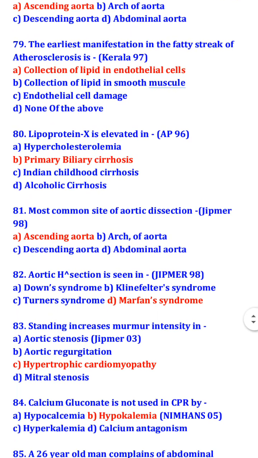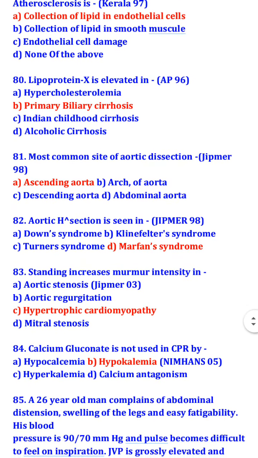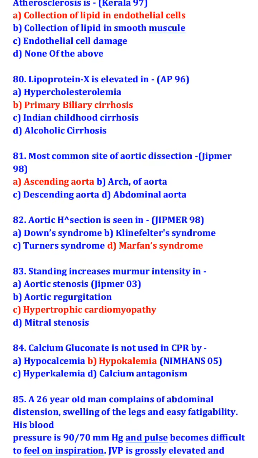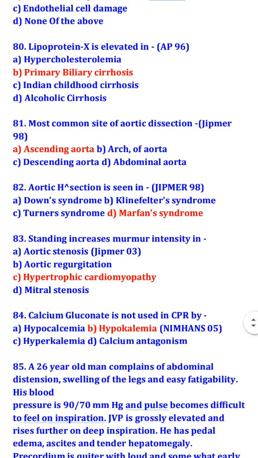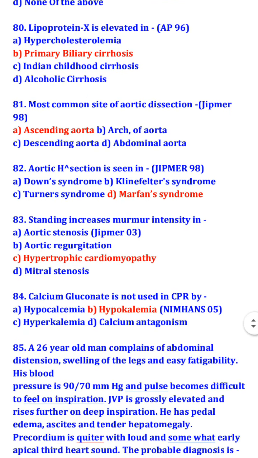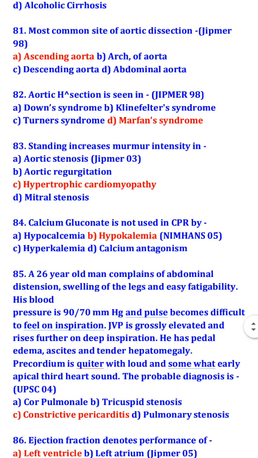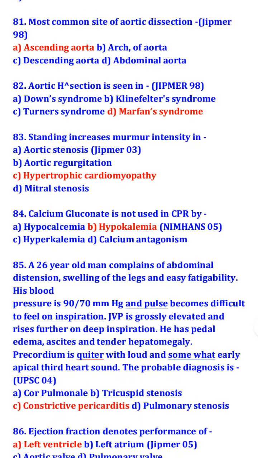Most common site of aortic dissection is ascending aorta. Aortic dissection is seen in Marfan syndrome. Standing increases murmur intensity in hypertrophic cardiomyopathy. Calcium gluconate is not used in hypokalemia; it is used in hypocalcemia, hyperkalemia, and calcium antagonism.